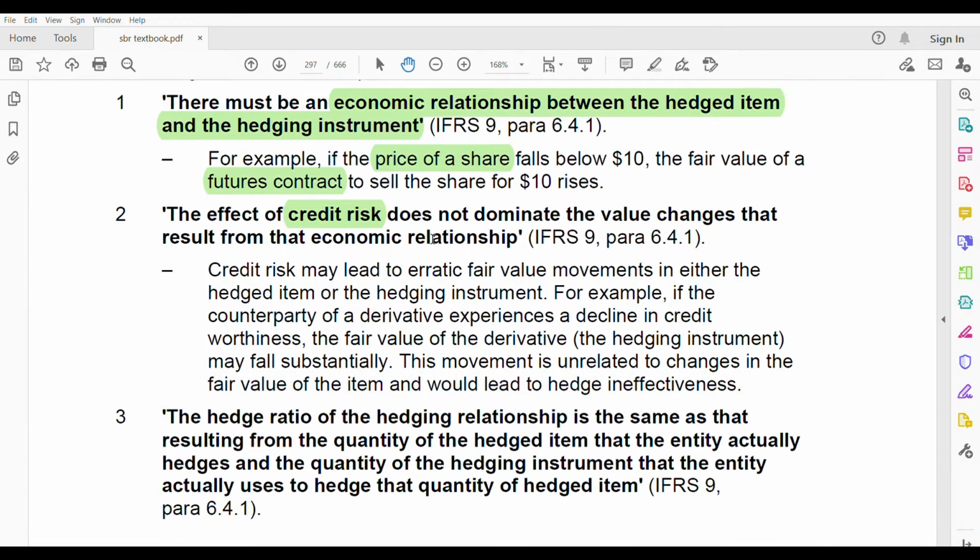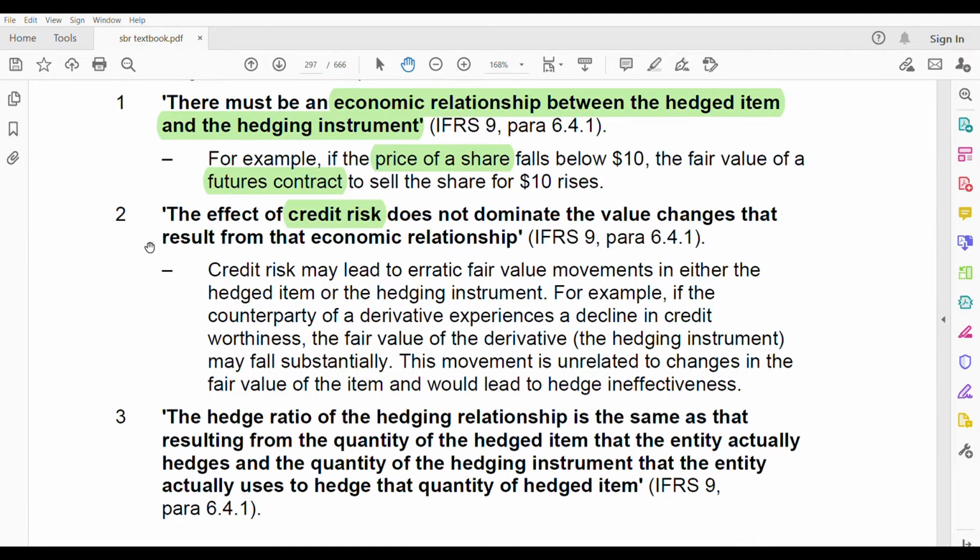Credit risk can be there, could be one of the reasons, but it is not the dominating reason that the value is changing. Credit risk may lead to erratic fair value movements in either the hedged item or the hedging instrument, for example the future contract, or the price of the share. For example, if the counterparty of the derivative experiences a decline in creditworthiness, the fair value of the hedging instrument, the derivative, also falls.